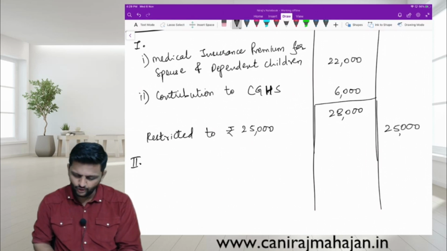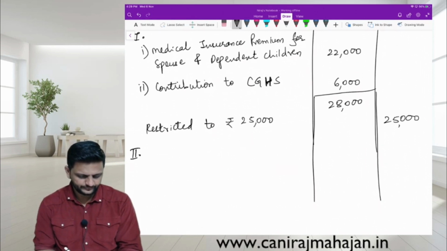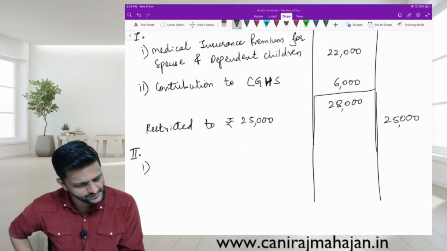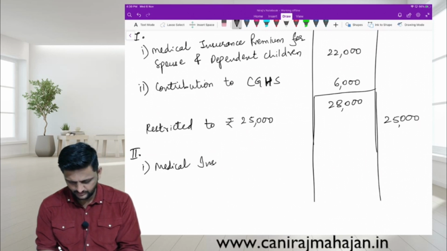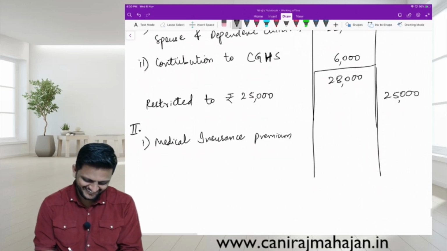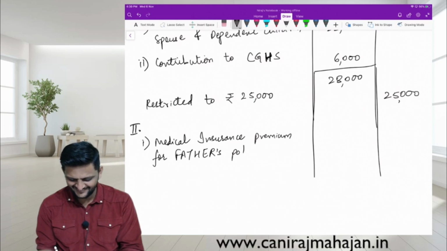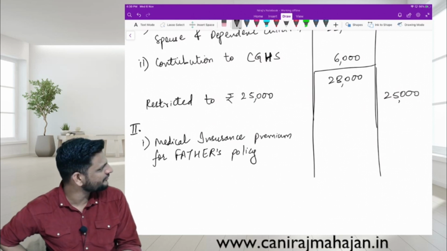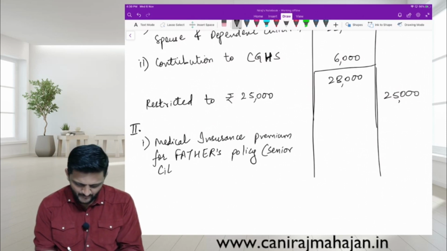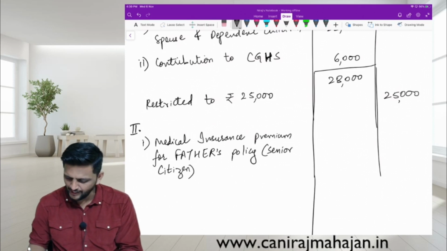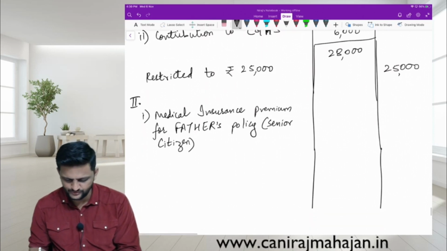Second, for parents, senior citizen, what has he done? Medical insurance premium. He did not cover his mother. Oh, it has been done. Medical insurance premium for father's policy, in bracket senior citizen. How much spent? 33,000.